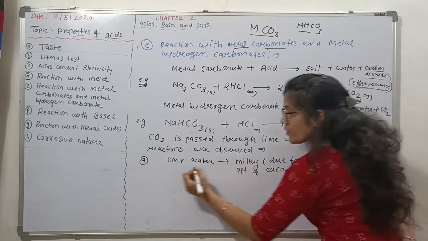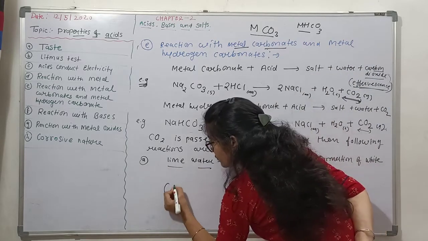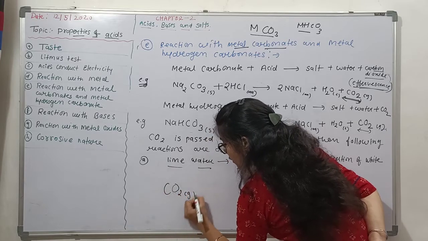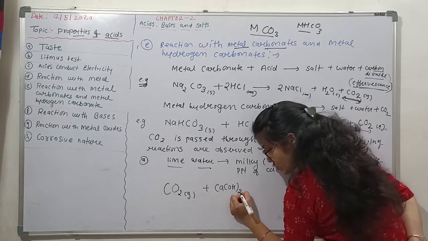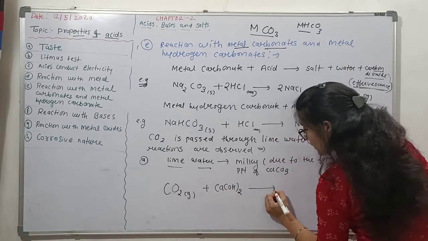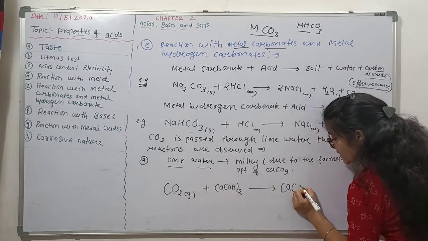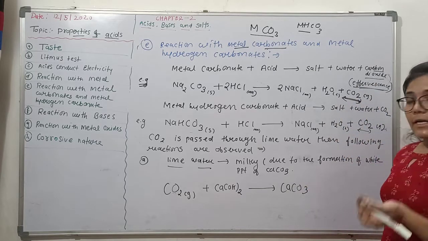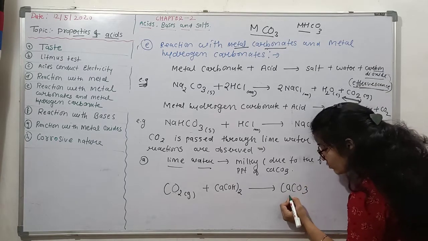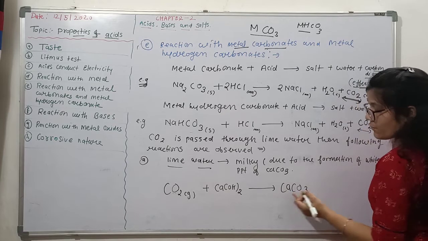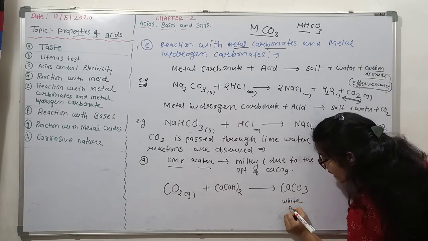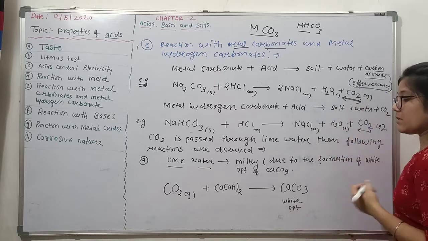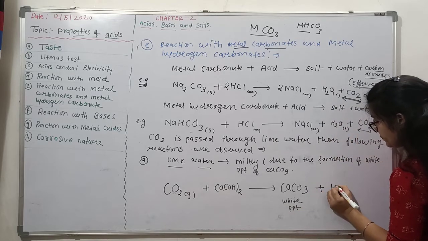So lime water is what? Calcium hydroxide. So when CO2 gas is passed through calcium hydroxide, Ca(OH)2, we observe CaCO3, which is insoluble in water. Due to the insoluble nature of calcium carbonate, it comes out as white precipitate and the lime water turns milky.